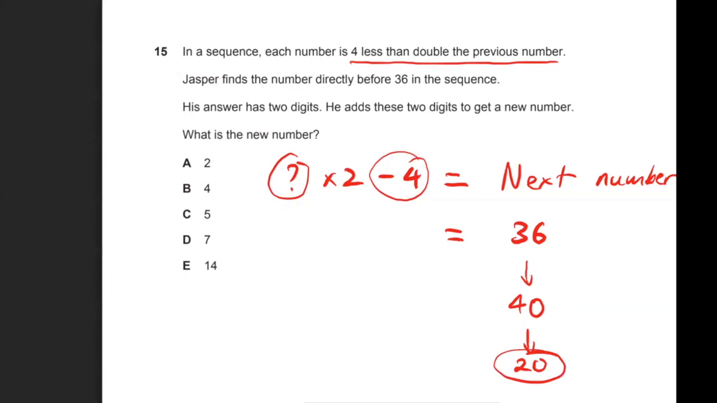And then it says that answer has 2 digits, and he adds these 2 digits to get a new number. What is the new number? So the 2 digits are 2 and 0. So if I add 2 and 0, that would just simply give me 2. So the correct answer for 15 would be A. The answer is 2.